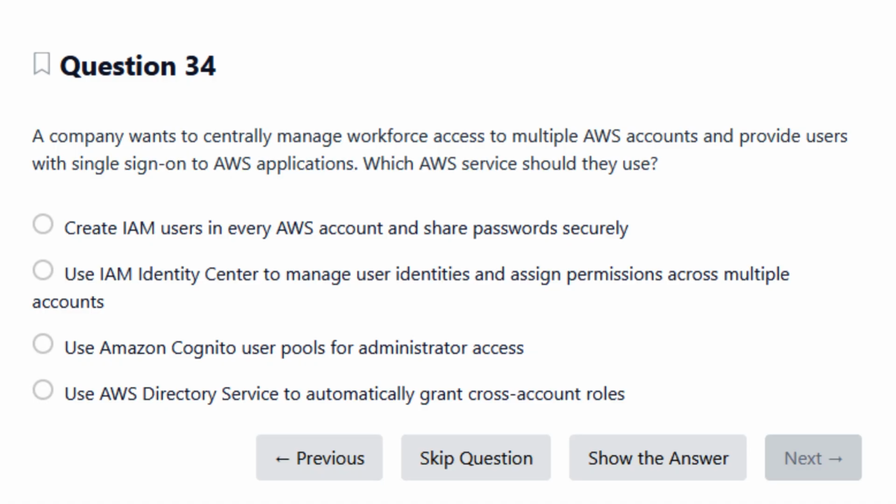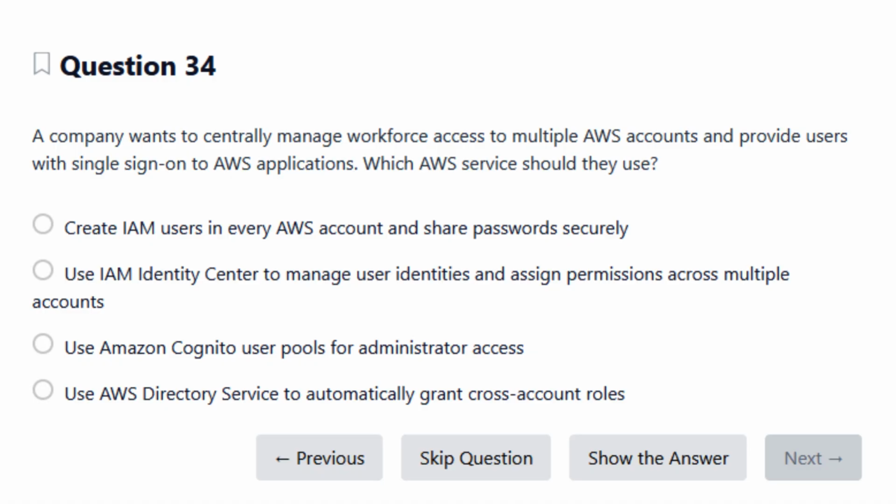What service provides single sign-on, SSO, so employees log in once and access many AWS accounts and AWS services? Which option reduces password sprawl, manual user creation, and long-term access management overhead? Is this about human users accessing AWS or applications authenticating end customers?